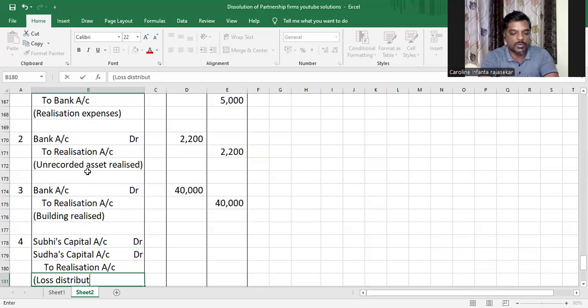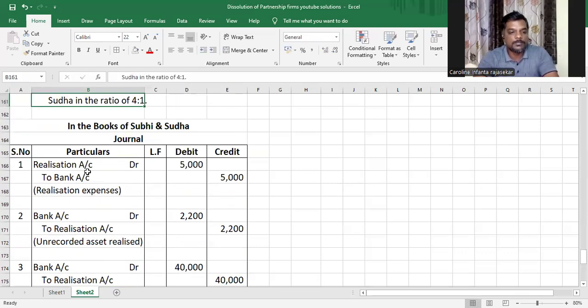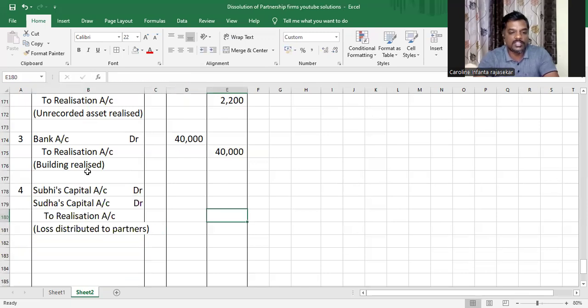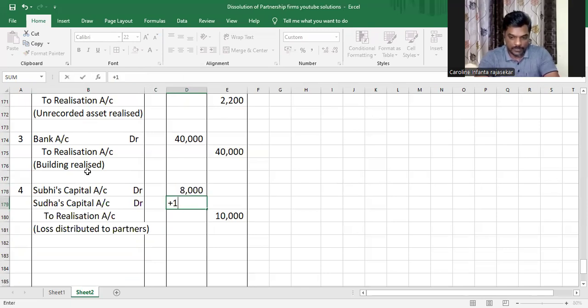Loss distributed to partners. And how much was the loss, my dear children? 10,000 divided in 4:1 ratio. So the partners' capital accounts will be debited by 10,000 divided in 4:1 ratio. All right. So 10,000 into 4 by 5, and 10,000 into 1 by 5. Look how easy the question was, my dear children.